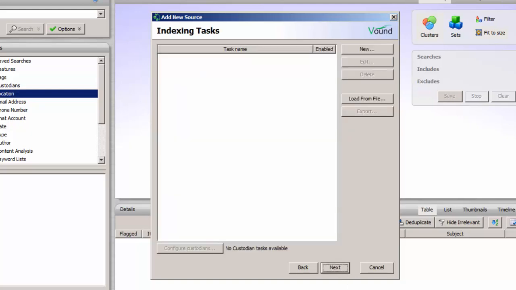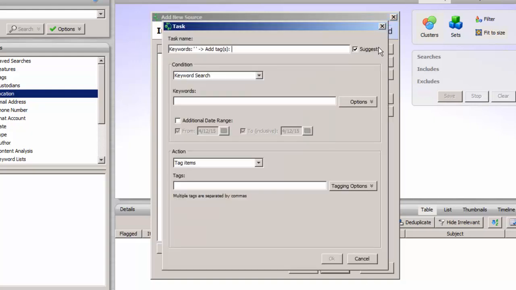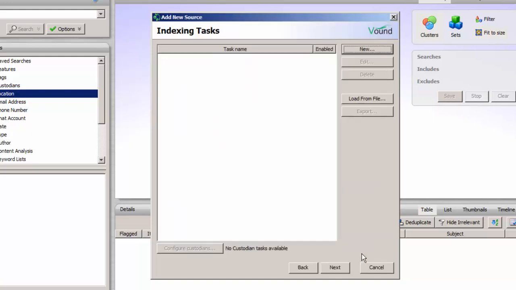Indexing tasks provide automation to the indexing phase. You can set specific tasks to run directly after the indexing process is completed. Such a task may be to run a keyword list and to tag the respective hits. Indexing tasks can also be run at a later time. We will take a closer look at indexing tasks in another video. Click on Next to continue.